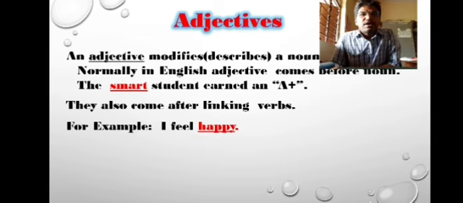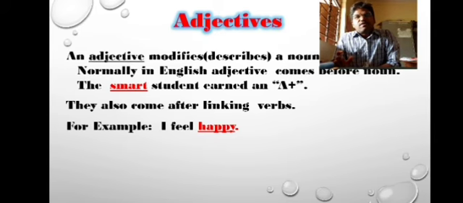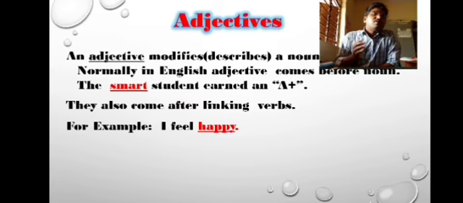In the same way, here is an example: the smart student earned an A plus. Look, student is a noun in this sentence. The red colored word smart explains and gives a lot more information about the student.